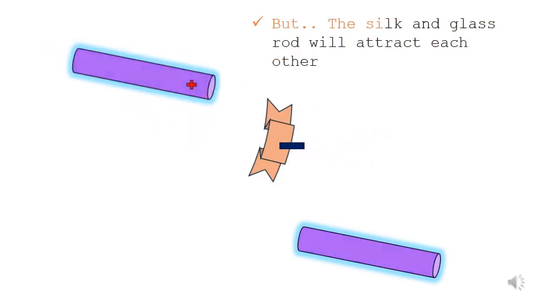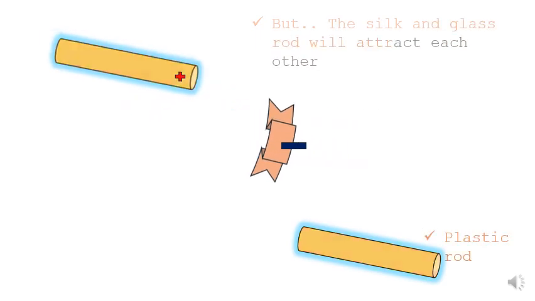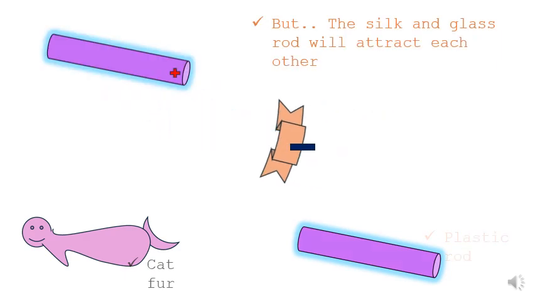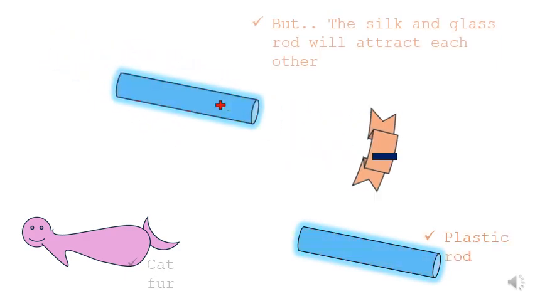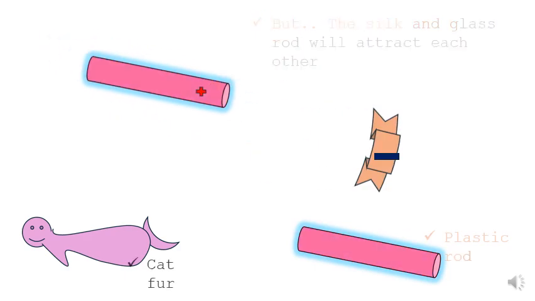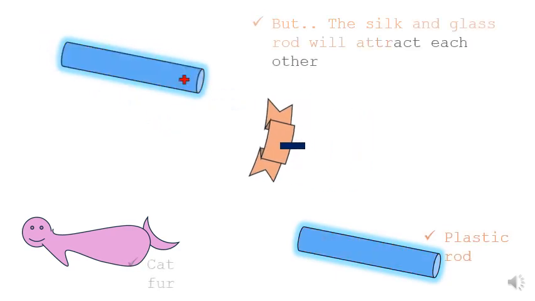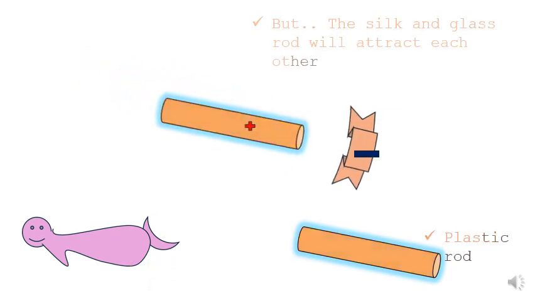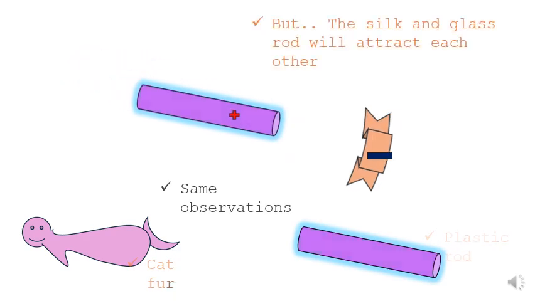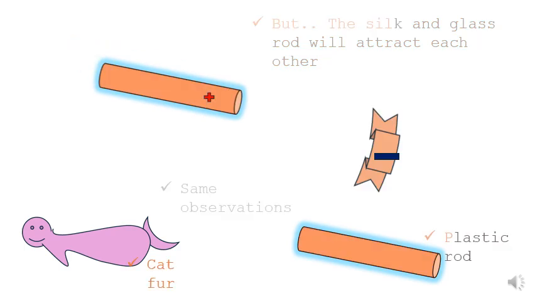Now moving further, there is a plastic rod, which I have mentioned at the bottom corner, and you can see here there is a cat, and cat fur. The small hair on the cat is called cat fur. If you rub this plastic rod with the cat fur, you will observe the same type of phenomenon. This is for additional knowledge. Glass and silk, and a plastic rod and cat fur, have the same observation.